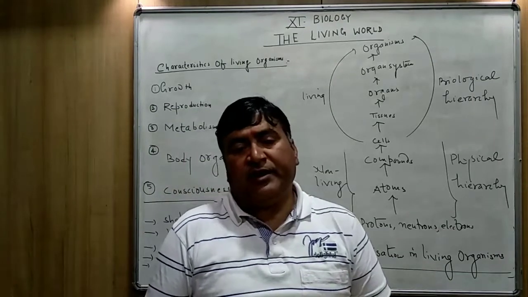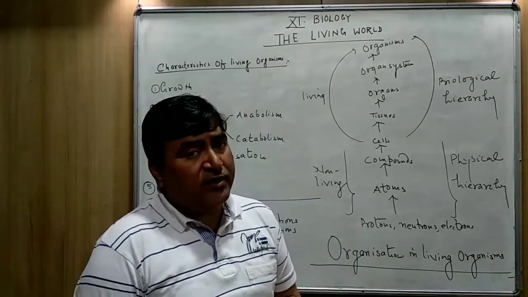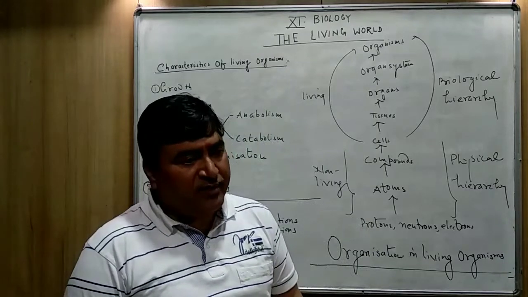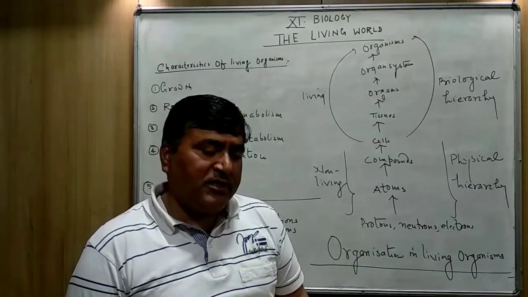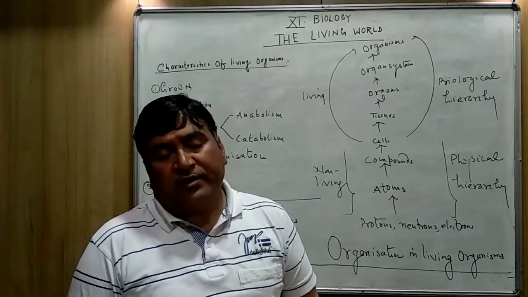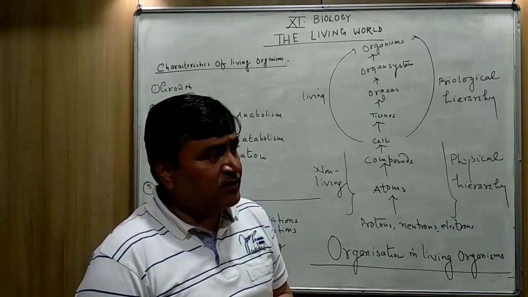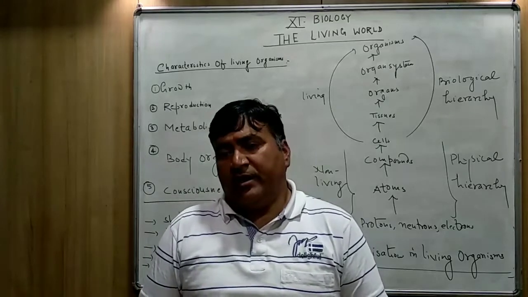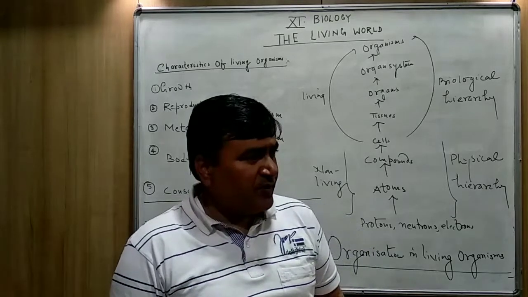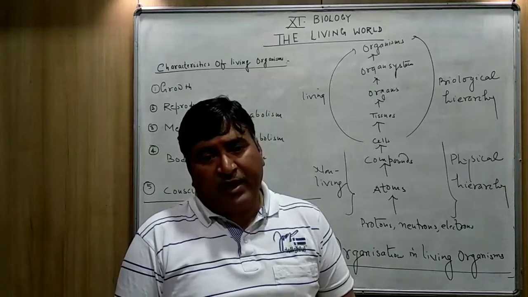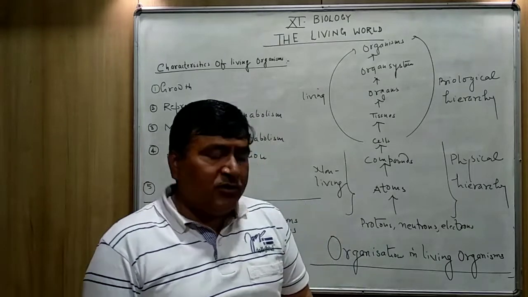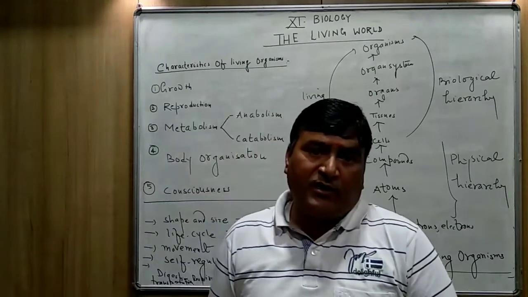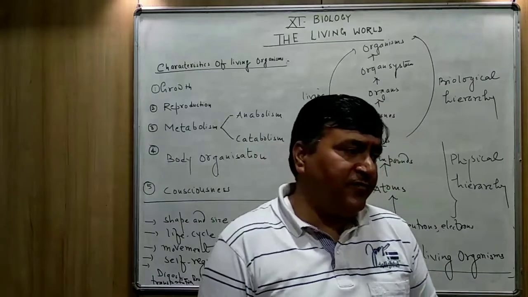You can see in the case of unicellular organisms like amoeba, paramecium, euglena, chlamydomonas. These unicellular organisms divide very fast, and we can observe their growth by counting the number of their cells.